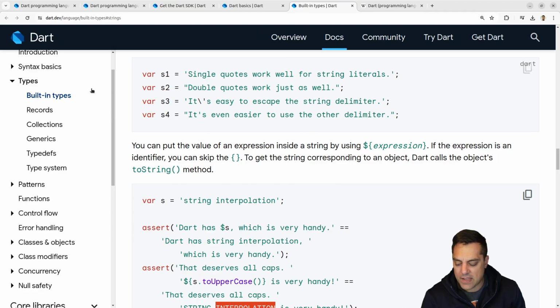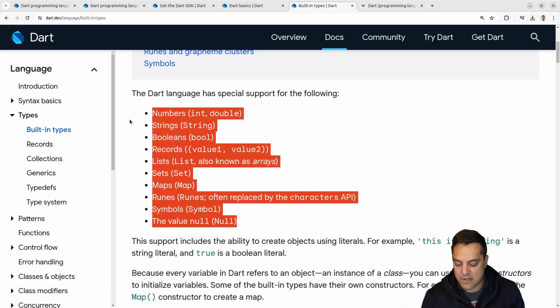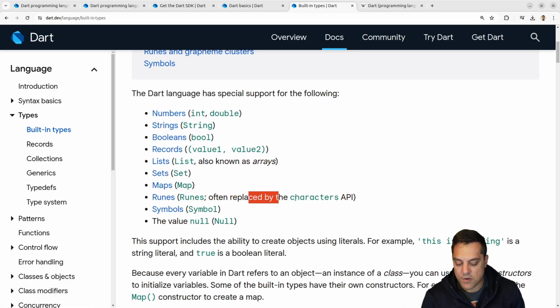Let's see here. There's so much stuff in this language. It's great. Built-in types. I guess we've seen lists, sets, maps, runes. Okay, so for characters, that's kind of a nice name for it.